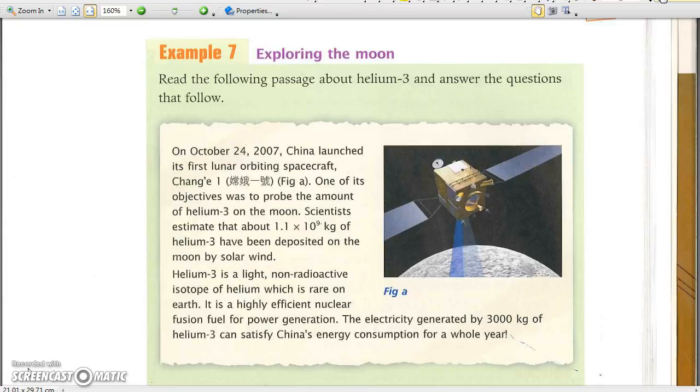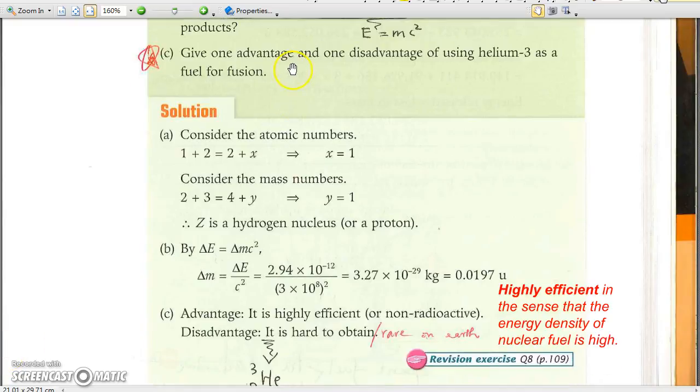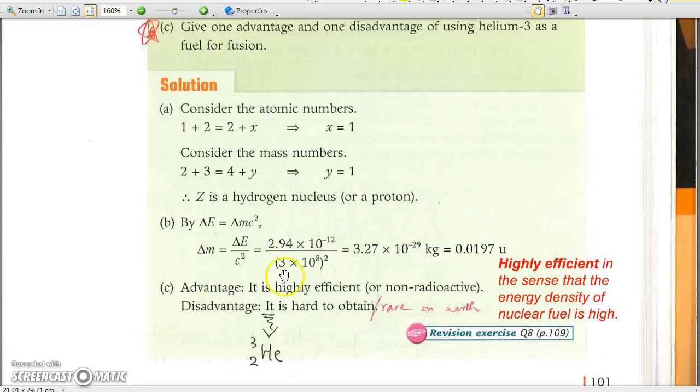Example 7. Exploring the moon. For that question, take special care to part C. One advantage and one disadvantage of using helium-3 as a fuel for fusion. For the advantage, we know it is highly efficient. That means the energy density of helium-3 is very high as a nuclear fuel. And for disadvantage, it is difficult to obtain, as it is rare on Earth.